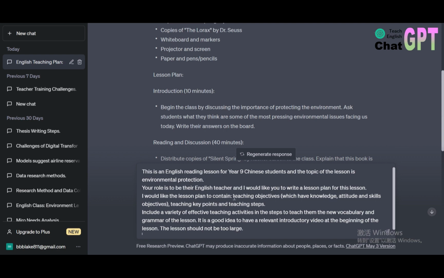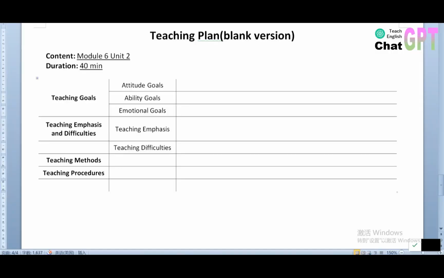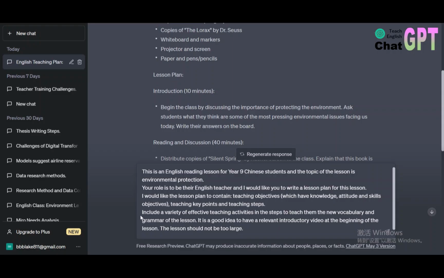teaching objectives, teaching key points, and teaching steps. These are exactly what I need for my template of teaching plan. This is the objectives, and for the key points, I would like it to include a variety of effective teaching activities in the steps to teach them the new vocabulary and grammar of the lesson. It's also a good idea to have a relevant introductory video at the beginning of the lesson, and the lesson should not be too large. For the fifth step, evolve, I haven't written anything in that phrase because I don't know if ChatGPT would give me a satisfying answer. And now let's have a try.